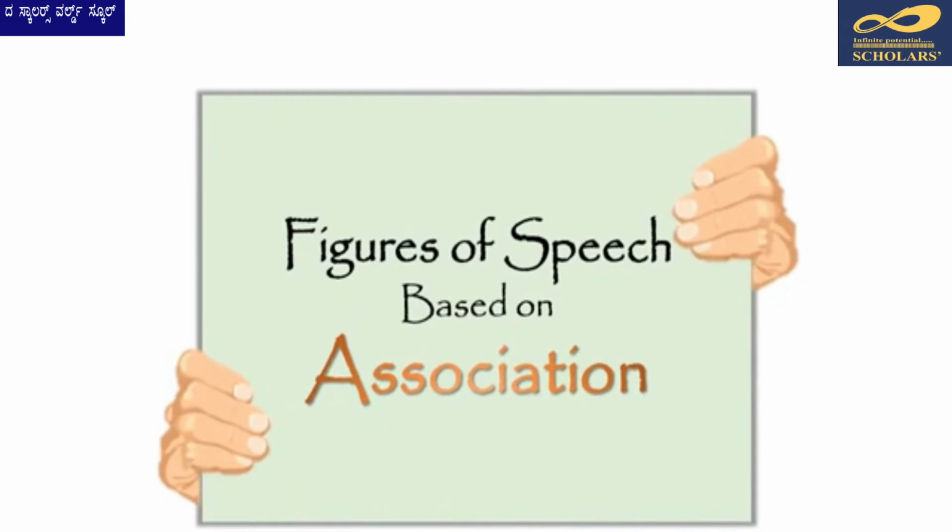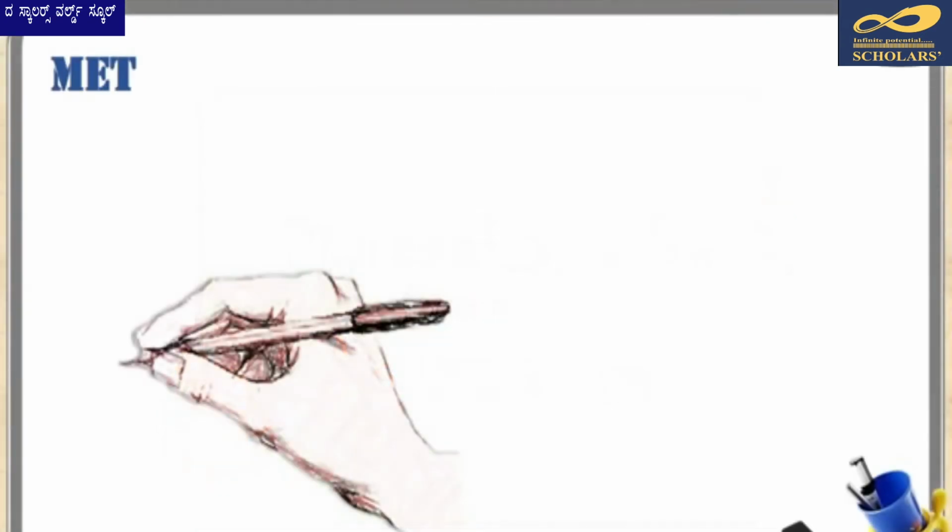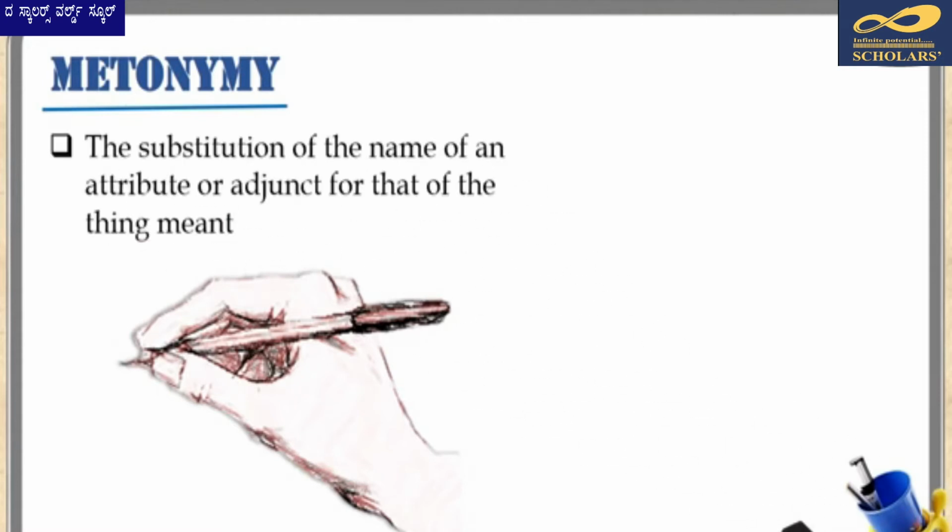Next, we move on to the figures of speech based on association. In this type, we don't compare the two objects, but rather talk about one object in terms of another, which is known to be associated with the first one. The most common figure of speech of this type is metonymy. Metonymy is the substitution of the name of an attribute or adjunct for that of the thing meant.